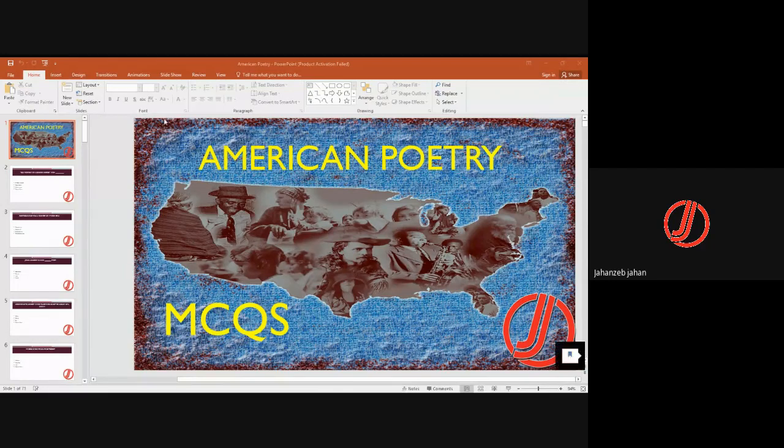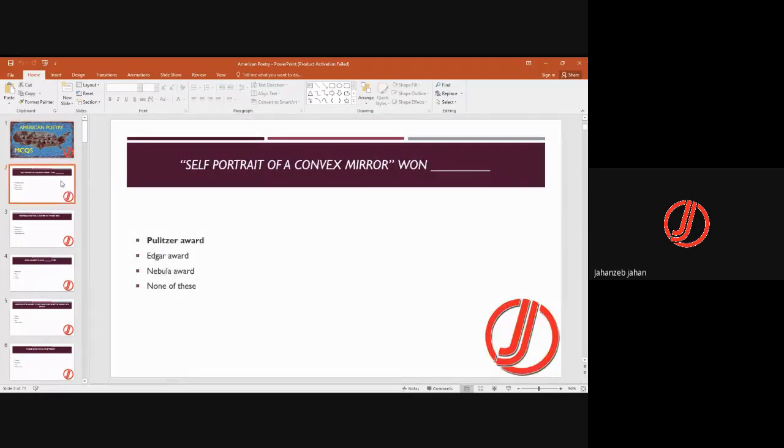Bismillahirrahmanirrahim. Today we are discussing American poetry and the MCQs on that. The MCQs in this slide cover most of the American poets who are famous in history or in literature.